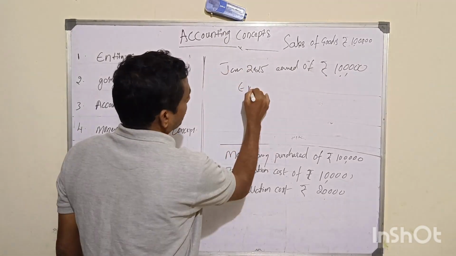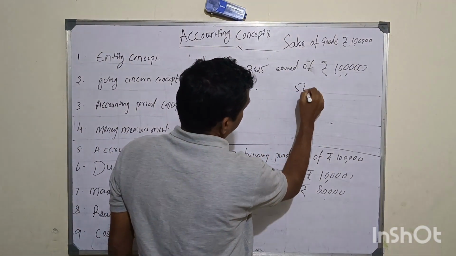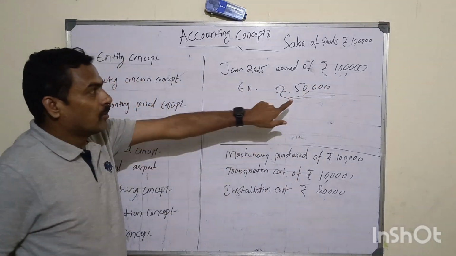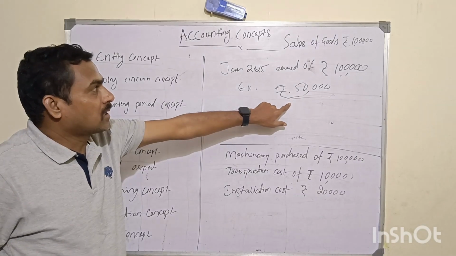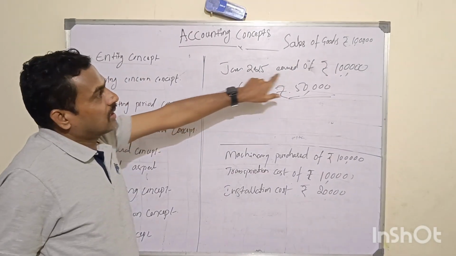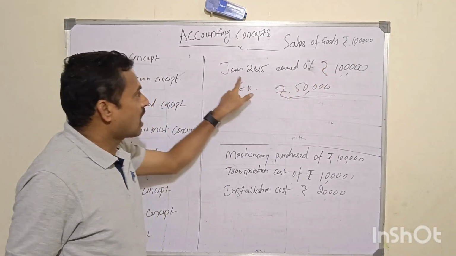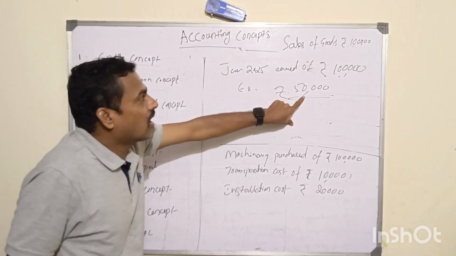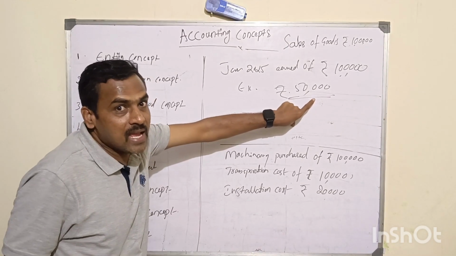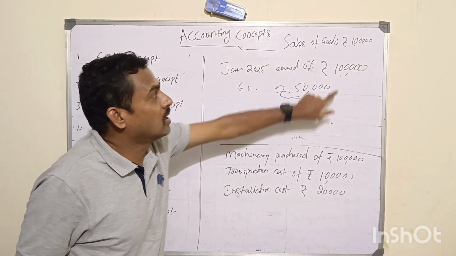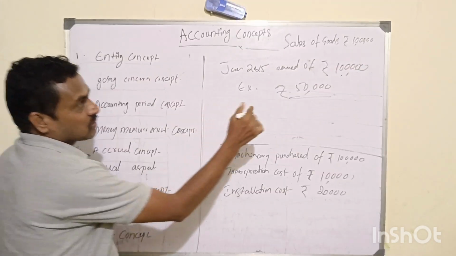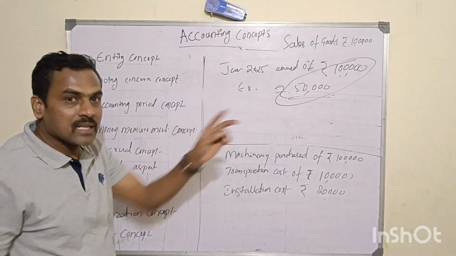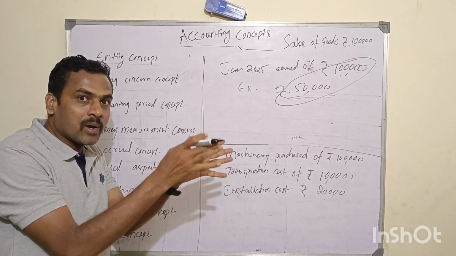For example, say my expenses incurred are 50,000. That means to earn the 1 lakh of revenue in January 2025, the business entity has incurred 50,000 of expenses to earn this much revenue. That means the business should record both revenue and expenses in the books of account in the same accounting period.